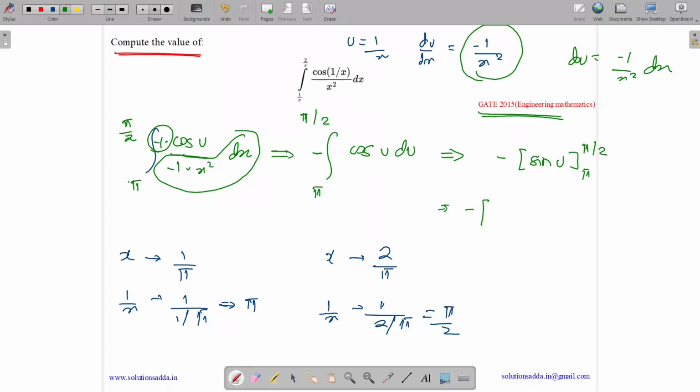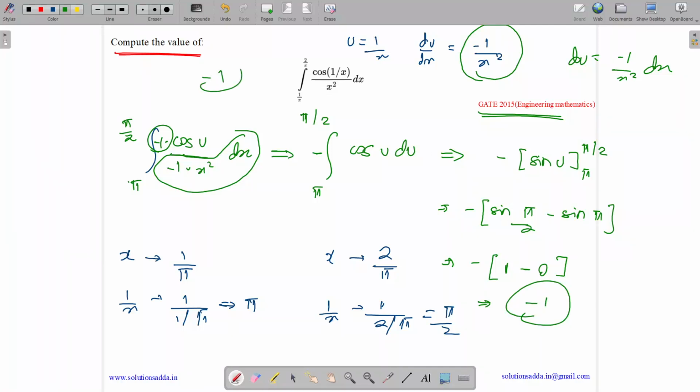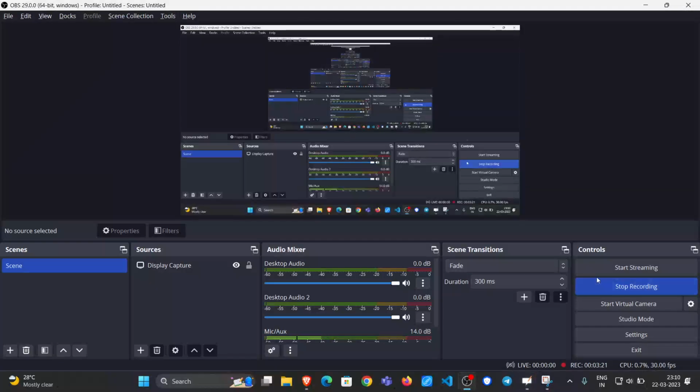So it becomes minus, sin pi by 2 minus sin pi. What is sin pi by 2? It's 1. What is sin pi? It's 0. So it becomes equal to minus 1. So the answer to this question is minus 1. It was a numerical answer type question. So the answer is minus 1.